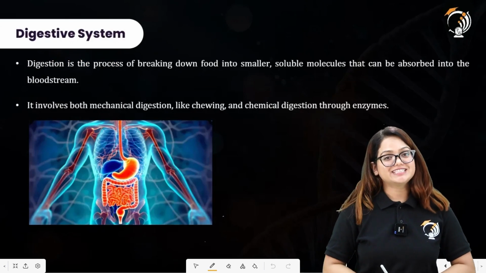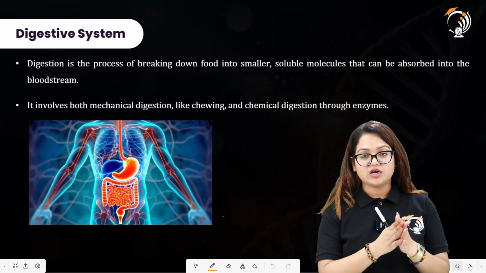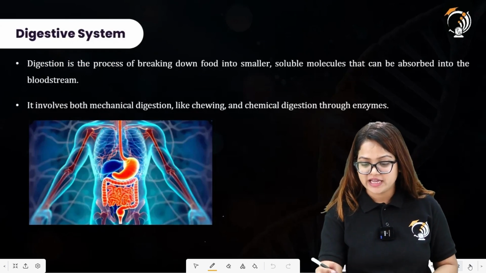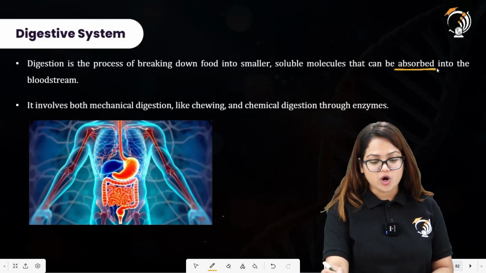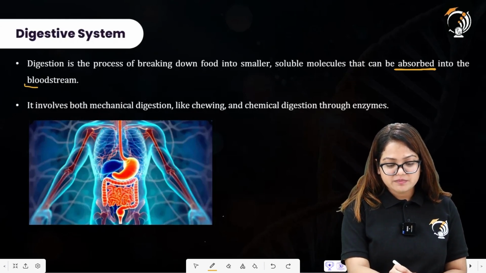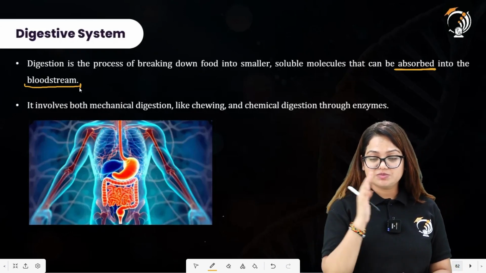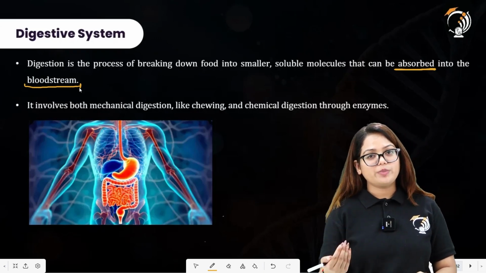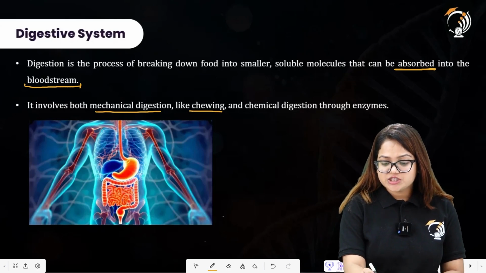Next we have the digestive system. So digestion is the breakdown of the complex food substances, which are not actually soluble, into soluble substances which can be further absorbed into the bloodstream, because the majority of the component of blood is water. So the substances must be made water soluble also in order to get absorbed into the bloodstream. It involves both mechanical digestion like chewing.